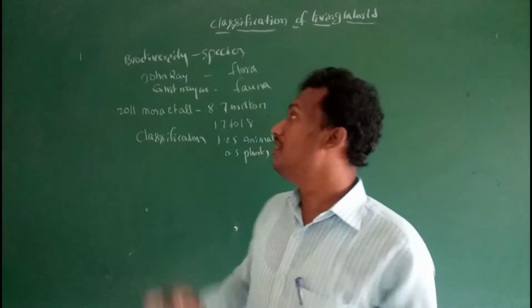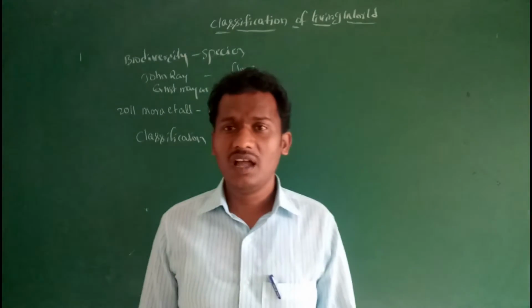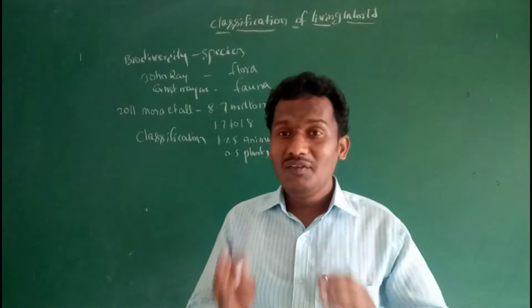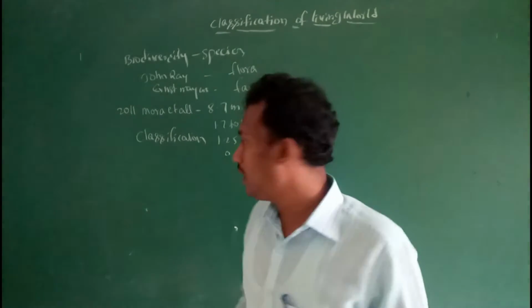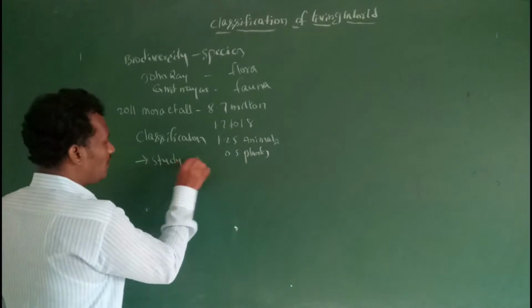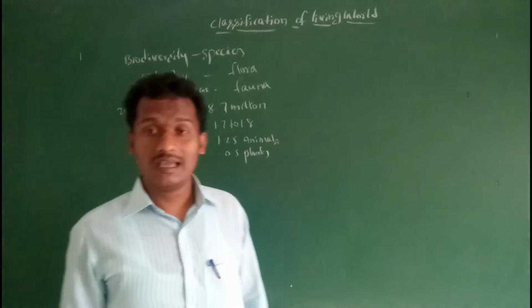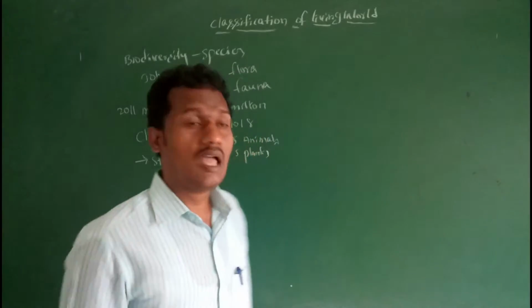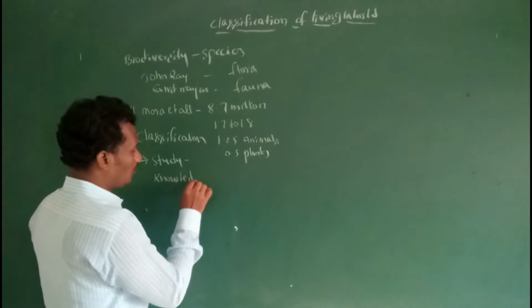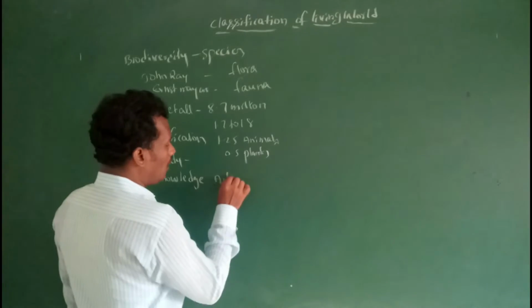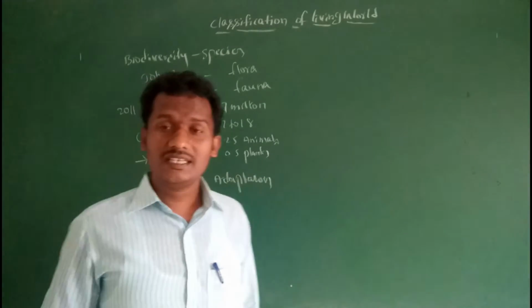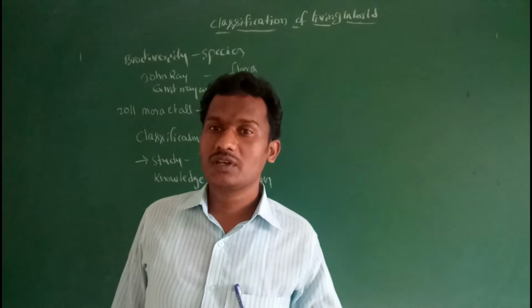So what is the need for classification of the living world? Classification is needed for convenient study of living organisms and for knowledge about adaptation of characters. Adaptation is nothing but evolution of characters.